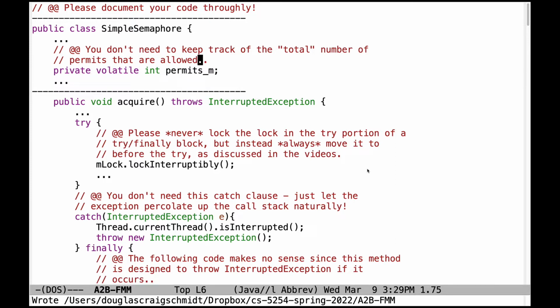First, please make sure you document your code thoroughly. It's not enough just to simply have your code written and rely on my specification comments. You have to document the lines of code themselves.